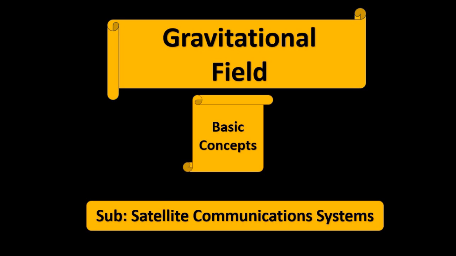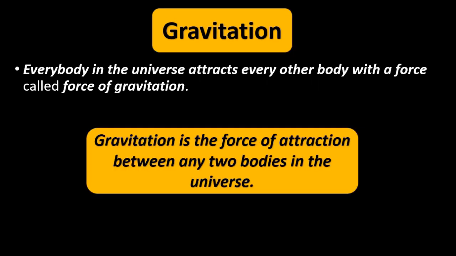So just for a quick recap, we have to go over the basic definition of gravitation. Gravitation is the force of attraction between any two bodies in the universe.